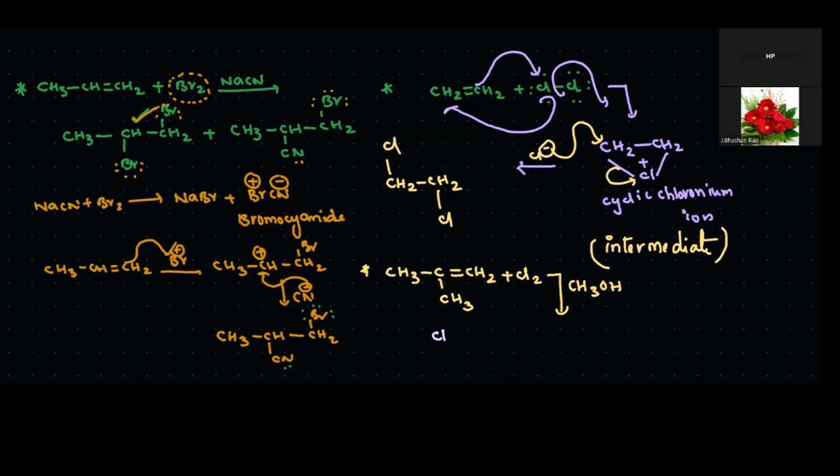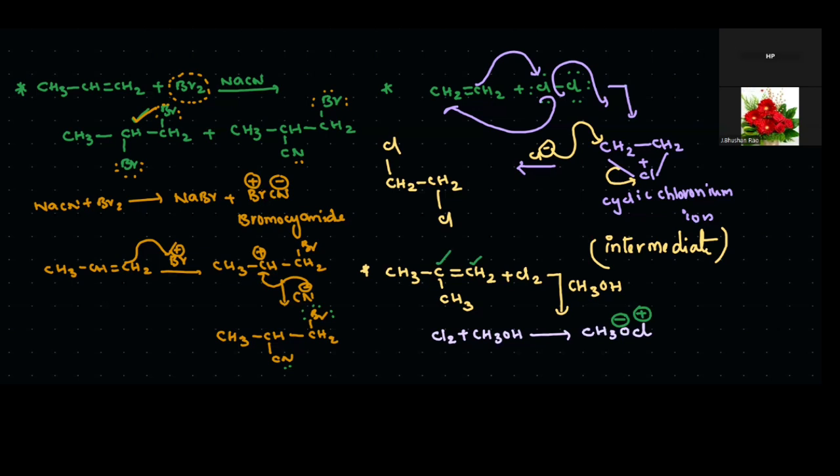These two combine to form CH3OCl. This is the reaction between the chlorine and CH3OH. Now this one, OCH3 minus and Cl plus. Okay, that means what? Always this negative charge attacks on this carbon, and this chlorine plus attacks on this carbon and attaches to that. Now we will get the final product.